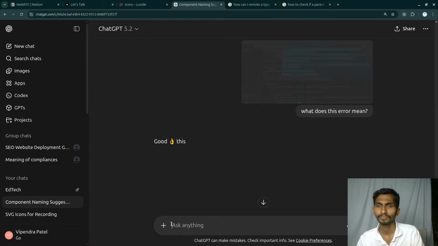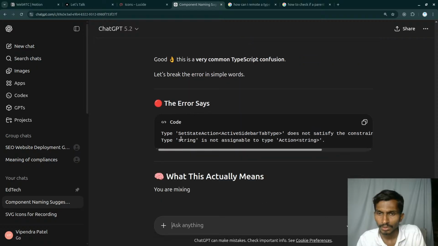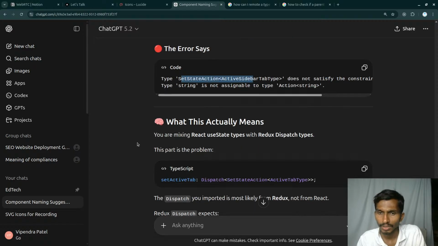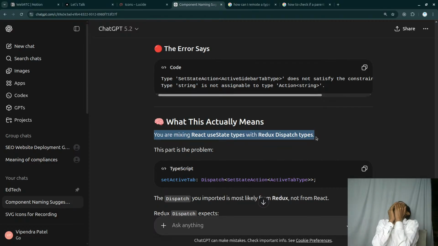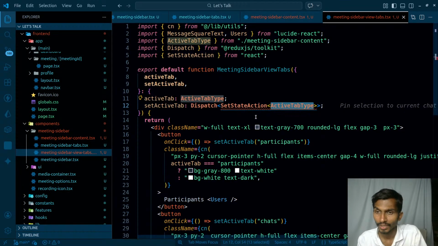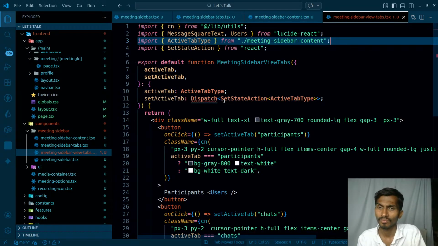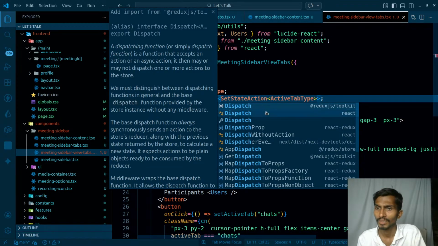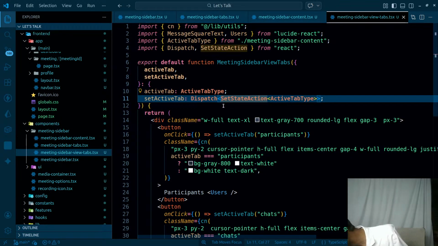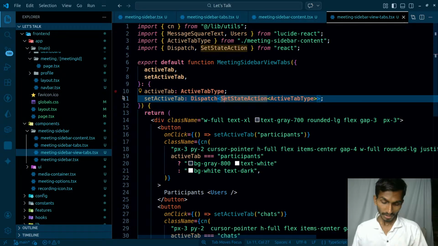What does this here mean? This is very common TypeScript. So set state action. Okay, what does this actually mean? You are mixing React use state types with a reader. This dispatch is the problem. This is coming from Redux toolkit. Am I crazy? It should be coming from React. I was doing everything right. There was only one thing, that the importer of the dispatch was the issue. This should be coming from React.